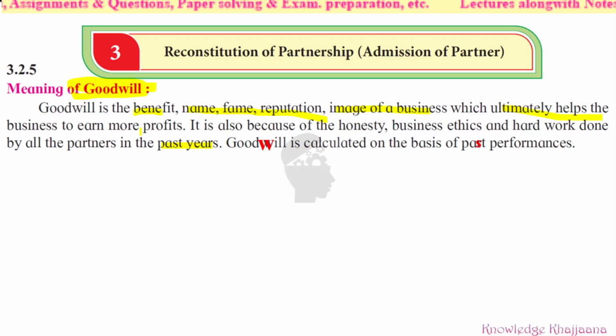Why did they get the reputation? Because of the hard work they had done in the past. They had conducted their business with honesty and they had followed some business ethics. So they got some reputation in the market, in the business, in their locality. That is called goodwill. So why have they got this? Because they have done good work in the past, good work regarding the running of the business.